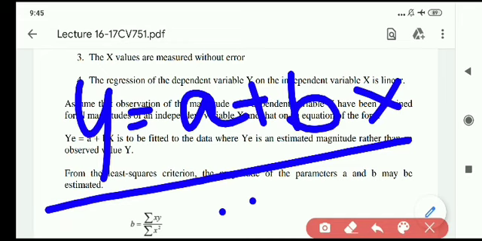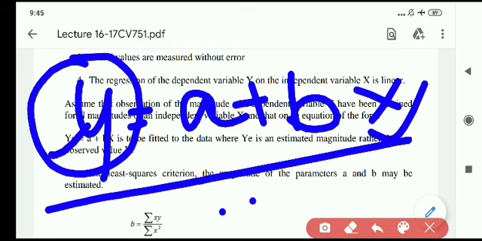In this equation we have two major variables. One is the dependent variable, the other is the independent variable. This y is known as the dependent variable.